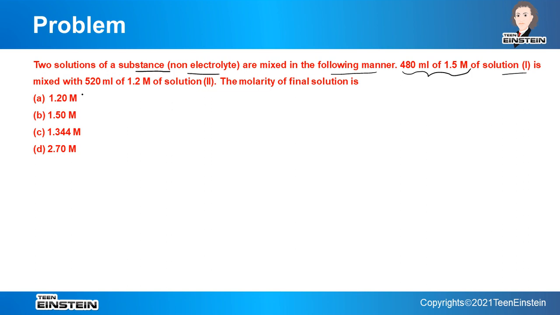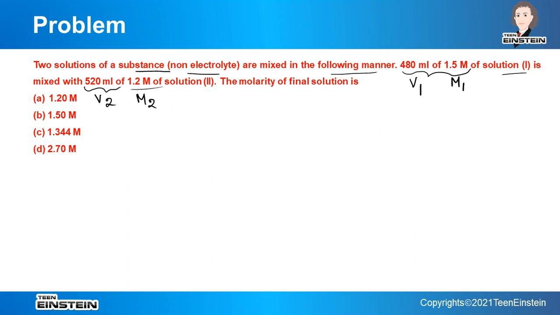Another solution, volume is 520 ml and molarity is given as 1.2. So basically here volume and concentration, these two values are given. For solution 1, we will consider this as M1 and the volume is V1, and suppose this is V2 and this is M2.